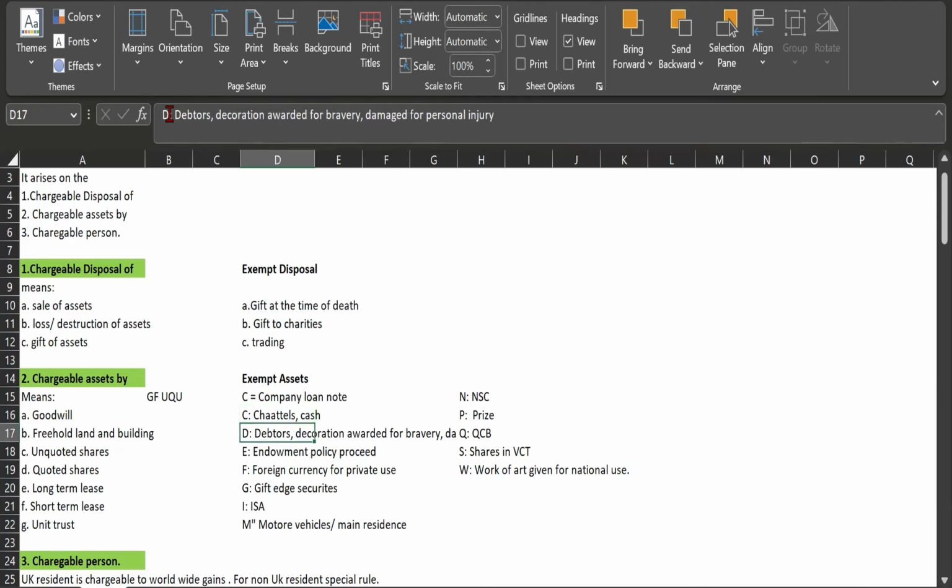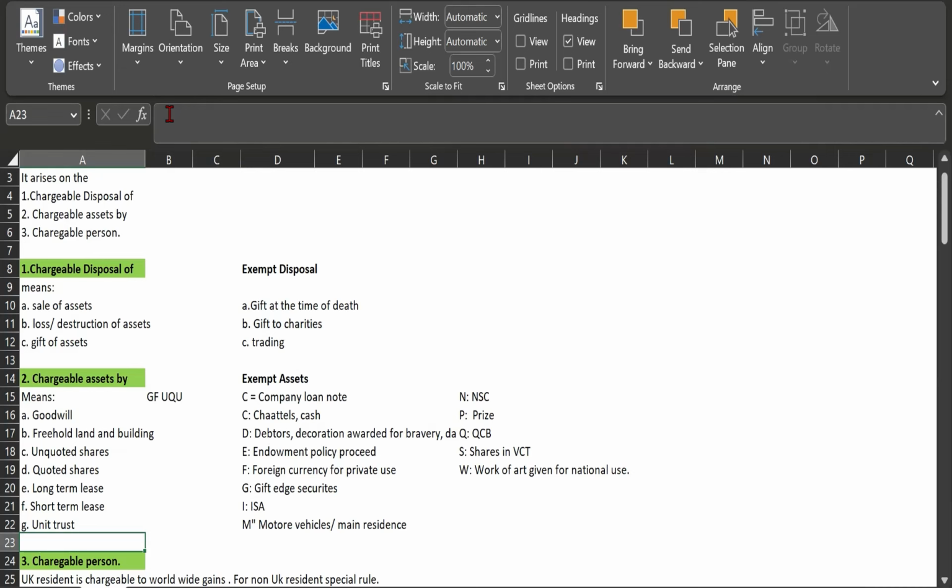for bravery, damage by personal injury, endowment policy proceeds, foreign currency for private use, G stands for gift aid securities, I stands for ISA, M stands for motor vehicle, N stands for National Savings Certificate, P stands for prize, Q stands for QCV, S stands for share in the VCT, and W stands for work of art given for national use. So these are the exempt, and I have listed them serially through alphabetical order, so it will be easy for you guys to memorize. So these are the exempt.